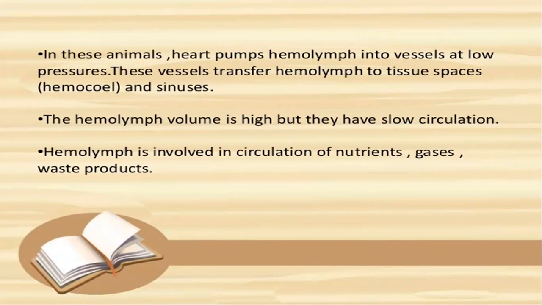When the volume of hemolymph is high, then they have slow circulation. When the volume of hemolymph is low, then they have fast circulation. They are inversely proportional to each other. Hemolymph is involved in the circulation of nutrients, gases, and waste products, same like a water transport system, gastrovascular cavity, or coelomic fluid.